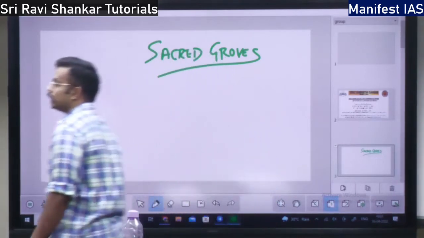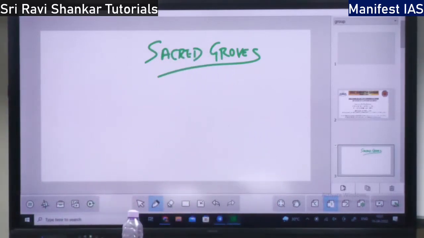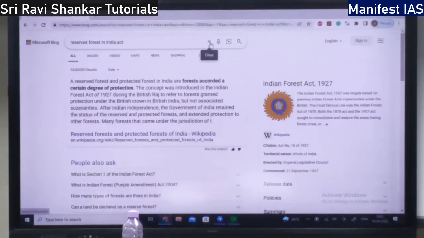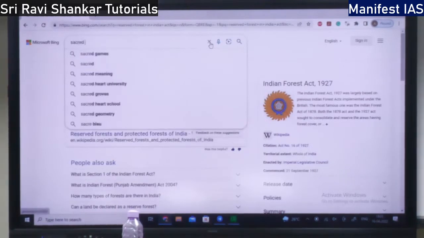Western Ghats. So what is the nomenclature? Nomenclature is asked in your exams. So in Karnataka it is called Devarakadu.